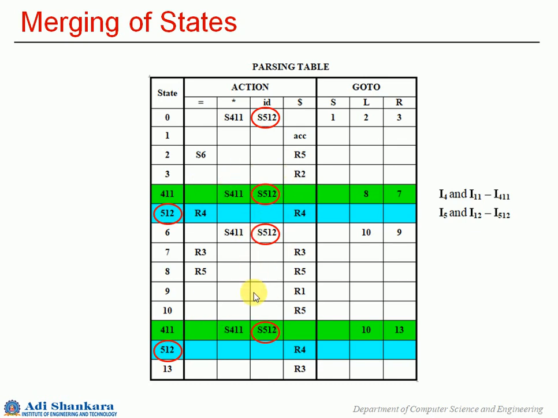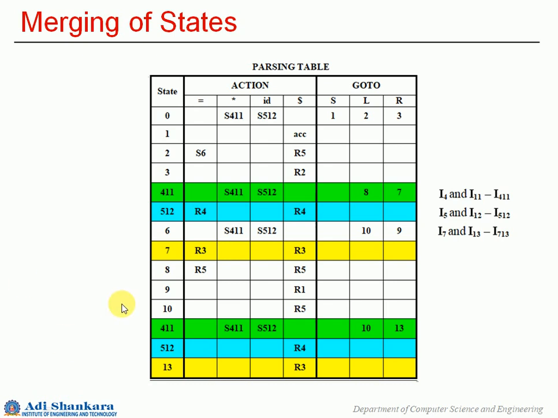Okay, now let us go to the next combination, that is 7 and 13. So you have I713. Wherever you have 7, make it 713, and wherever you have 13, there also you make it 713. So now in go to we have 7 here and 13 also. So both these places you will be changing. You don't have any shift operations for this particular case of 7 and 13.